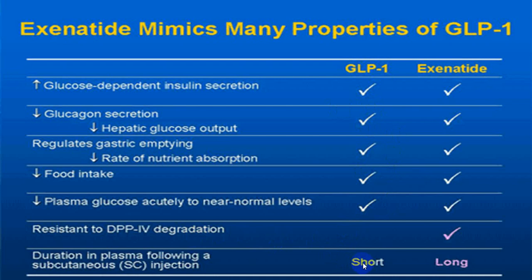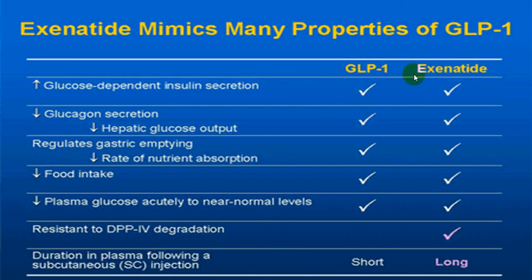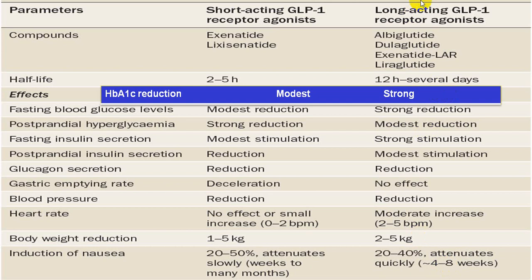The half-life is only 2 minutes, while exenatide acts for a longer period, and initially you have to give it twice a day, but there are preparations called exenatide ER, extended release, which you give once a week. That is the advantage. Otherwise there is no other additional advantage of exenatide over GLP-1, because exenatide is resistant to the DPP-4 enzyme, so it acts directly as a GLP-1 and there is prolonged action. That is the main advantage.